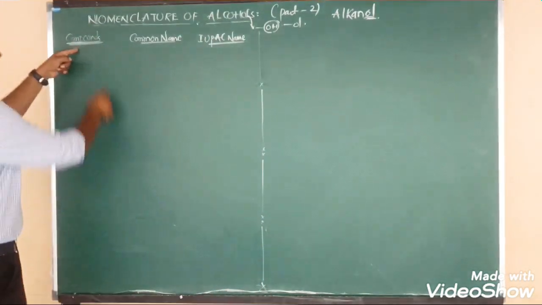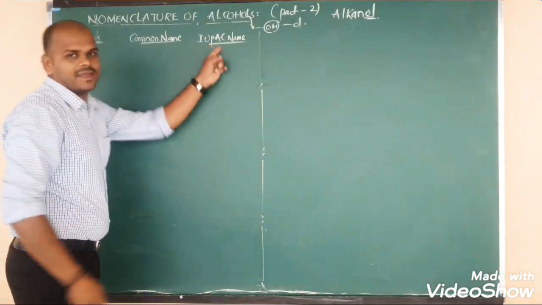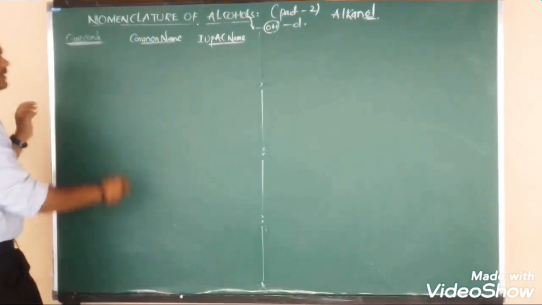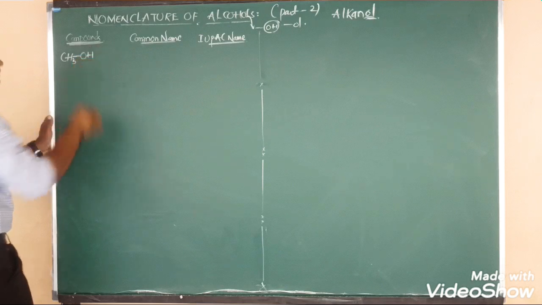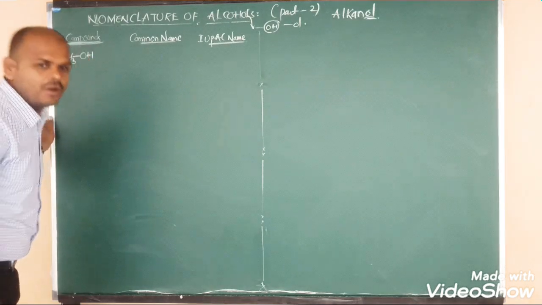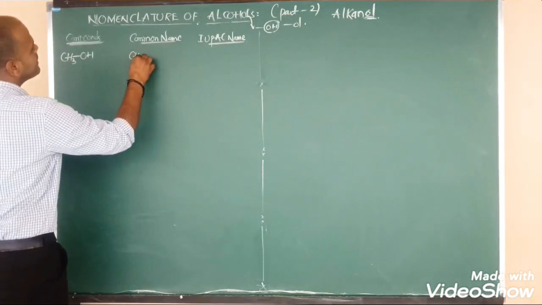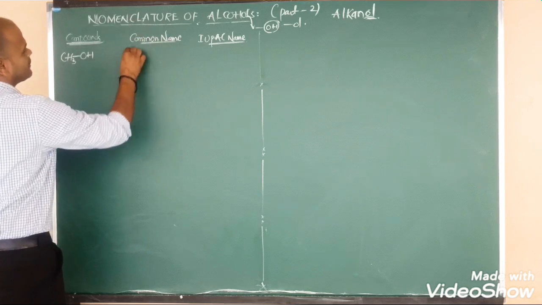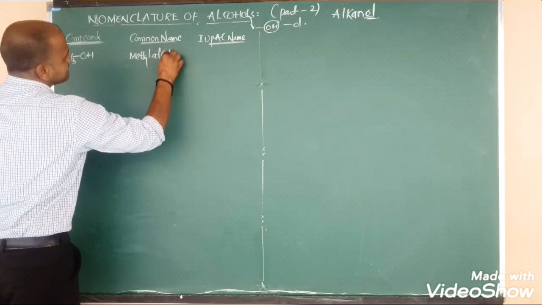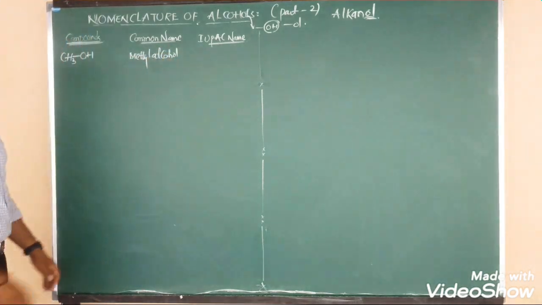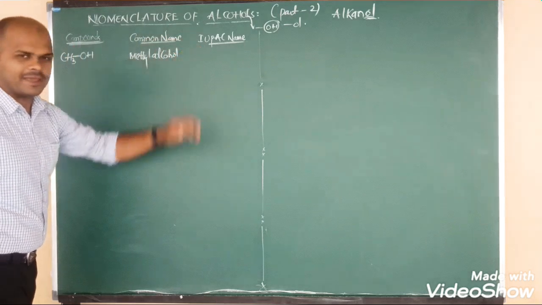Let us see some compounds, their IUPAC names and their common names. The first compound is CH3 bonded to OH. What is the common name of this compound? Methyl alcohol. Now we are going to write the IUPAC name.